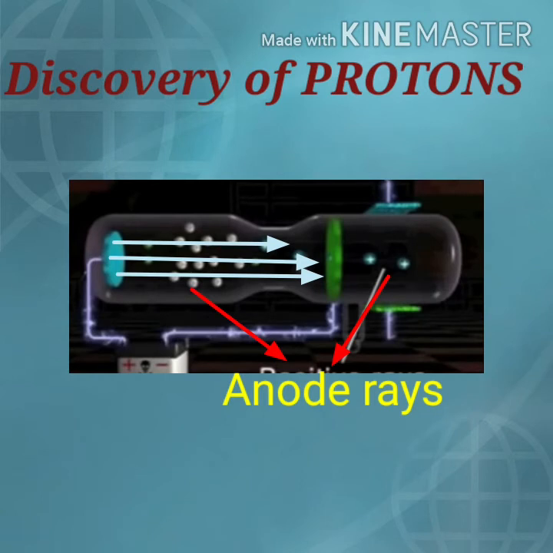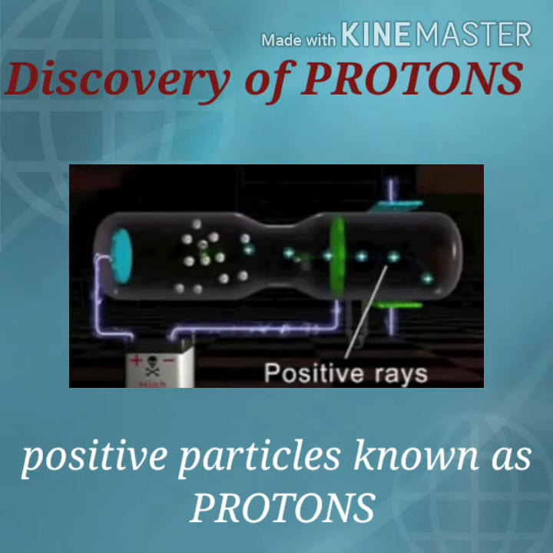Class, you know that unlike charges attract each other. In this case also, the cathode is negatively charged, so the rays emitted from the anode are attracted towards the cathode. So these anode rays are positively charged, and these positively charged particles are now called protons.